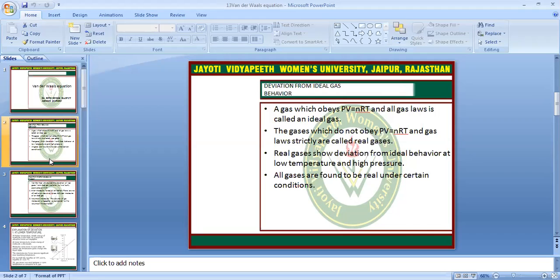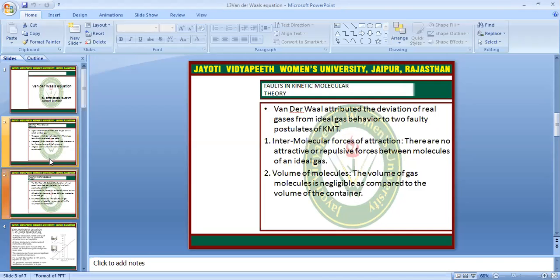A gas which obeys PV = nRT and all the gas laws is called an ideal gas. The gases which do not obey the PV = nRT gas law strictly are called real gases. So ideal gases follow PV = nRT, and real gases do not. Real gases show deviation from ideal behavior at low temperature and high pressure. All gases are found to be real under certain conditions.